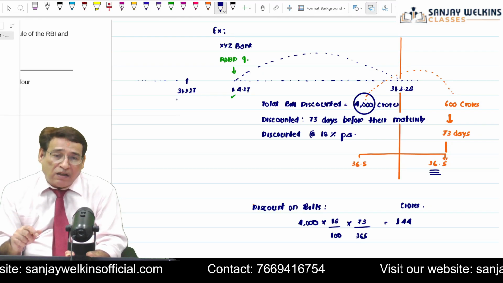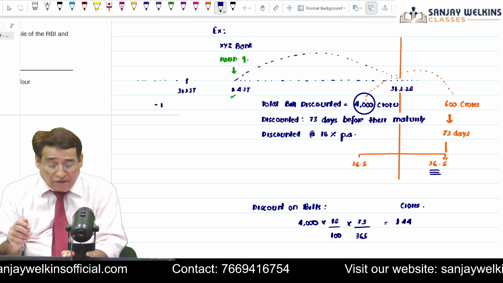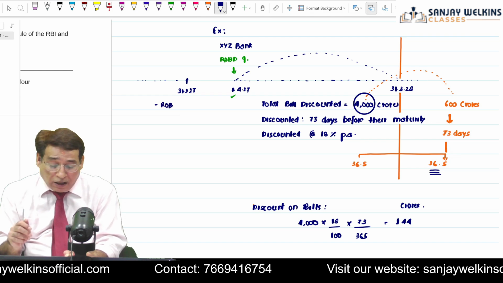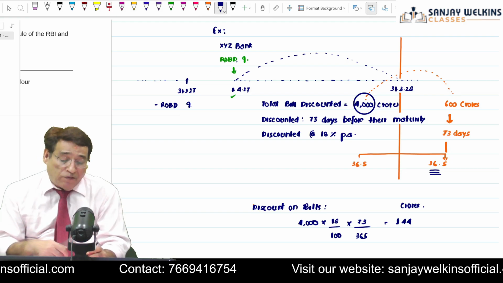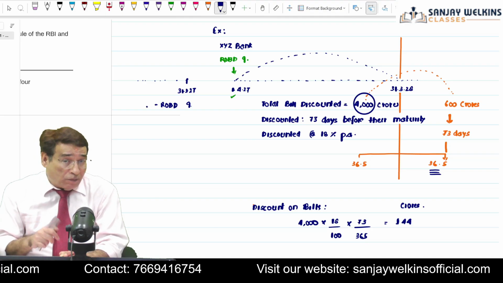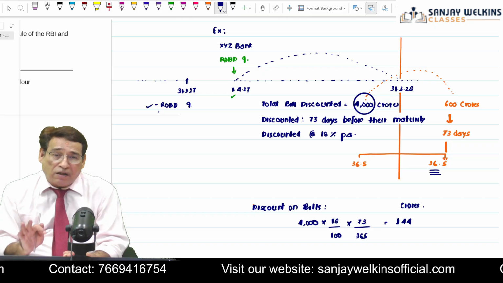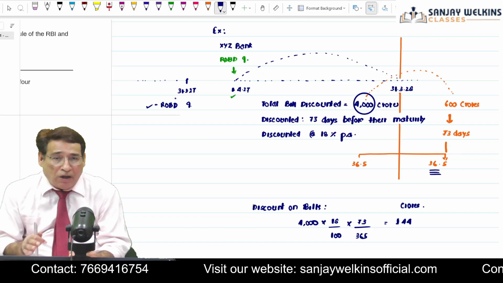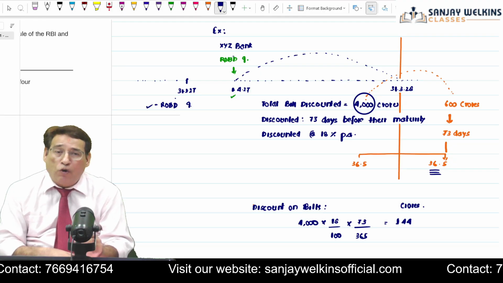When our last year ended, at that time I must have created a rebate on bills discount account to the extent of 9 crores. That is why I am saying that the opening balance is 9 crore. Last year I subtracted it, because at the end of the last year we created this. This is the closing balance at the end of the last year, but for the current year, it will become the opening balance.